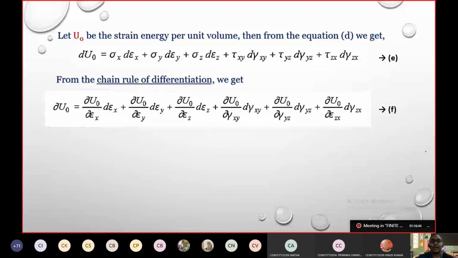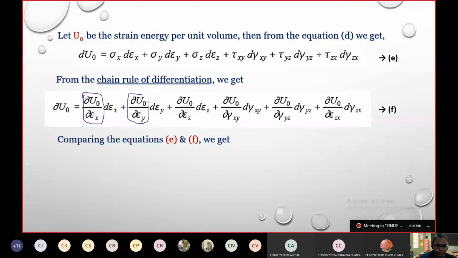Now, looking at both equations, if we compare equation E with equation F, if you clearly see this part of the section in every element, it can be directly seen as the stress component. We are comparing both equations here.